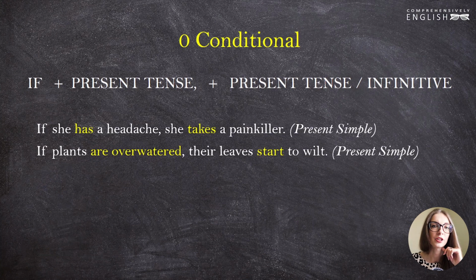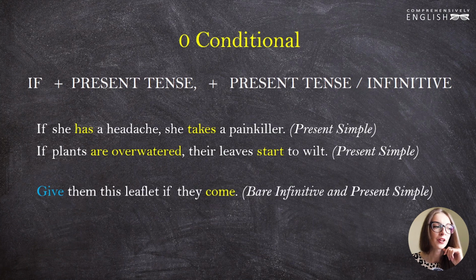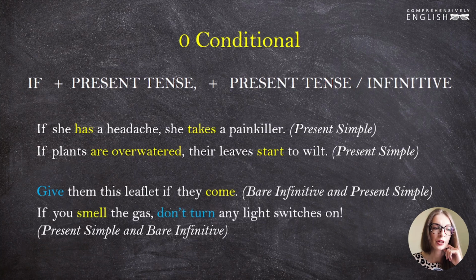Let's look at some other combinations. Give them this leaflet if they come. Give them, that's an order, yeah? The bare infinitive is used in the main clause. Give them the leaflet. And the present simple is used in the subordinate clause, if they come. If you smell the gas, don't turn any light switches on. The present simple is used in the subordinate clause, if you smell the gas. And the bare infinitive is used in the imperative. Don't turn any light switches on.